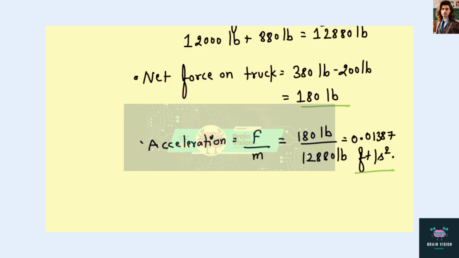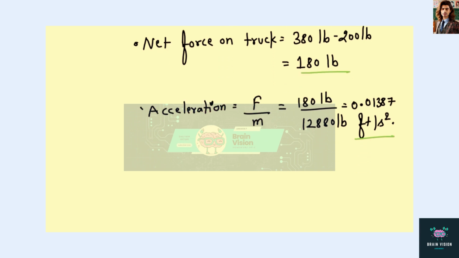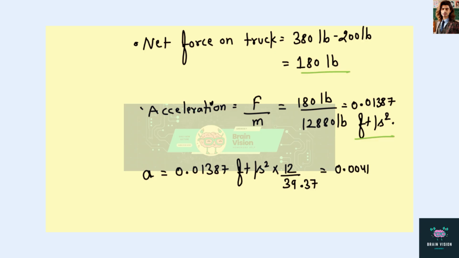And now, converting to meter per second square, we get acceleration A is equals to 0.01387 feet per second square into 12 upon 39.37, and that is equals to 0.0041 meter per second square. So the acceleration of the truck is 0.0041 meter per second square.